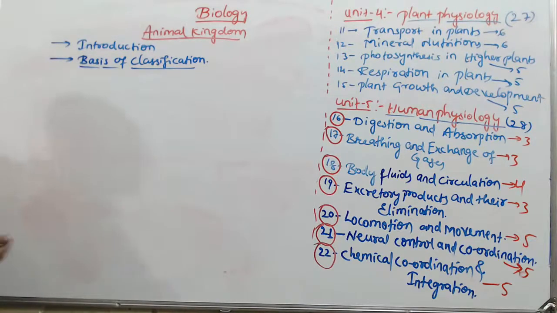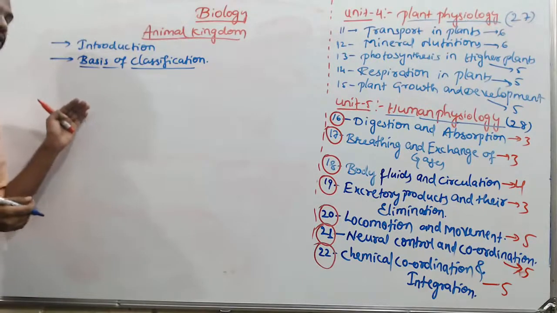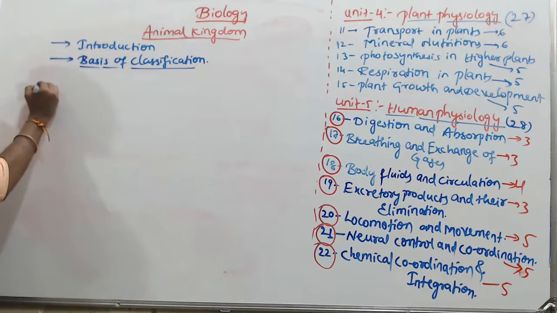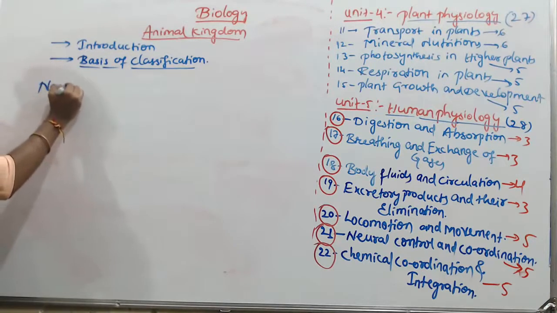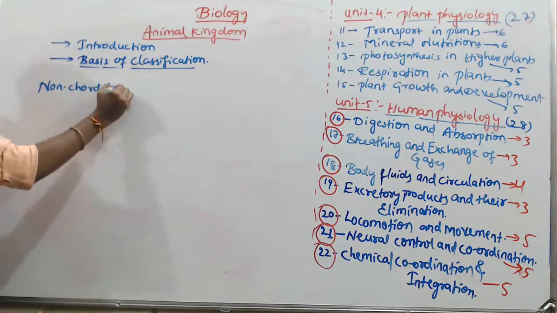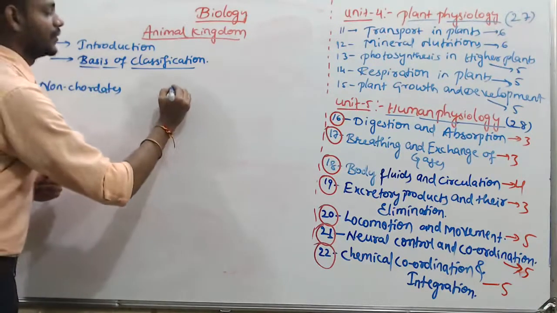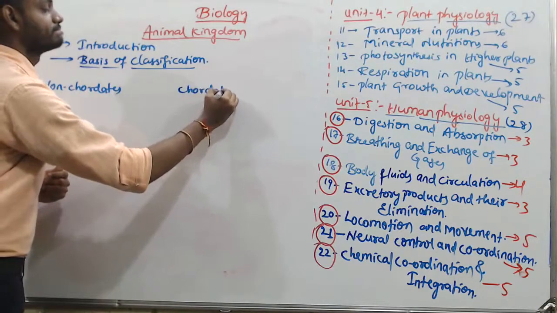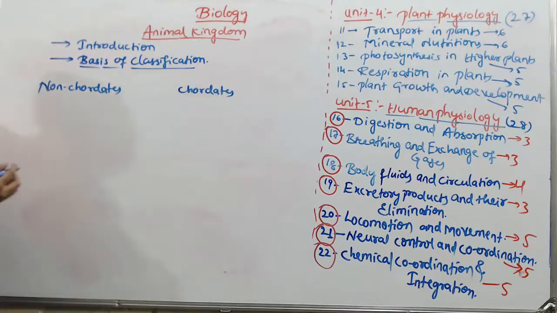Right? We already know the animal kingdom is systematically divided into non-chordates and chordates.